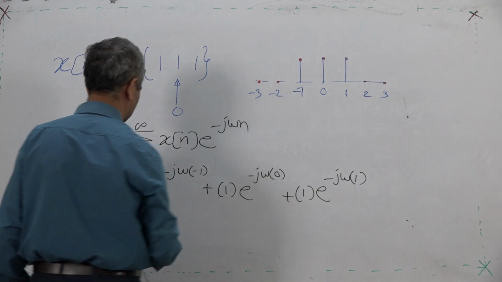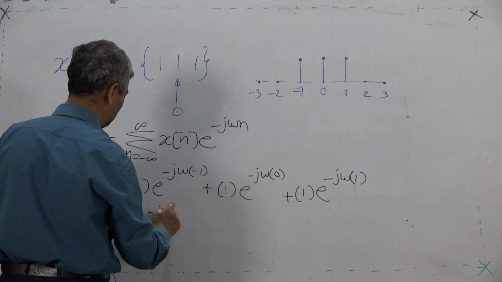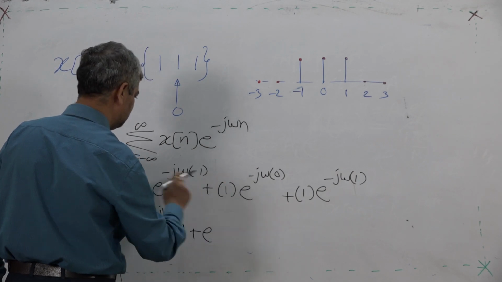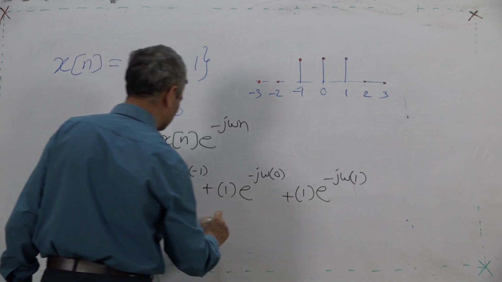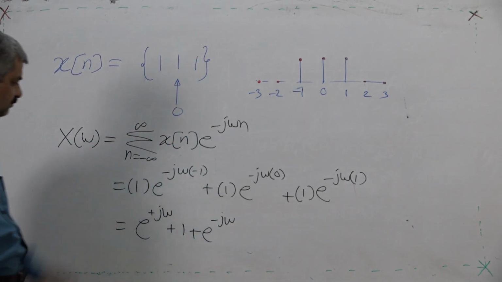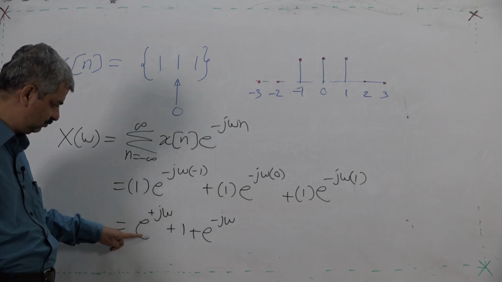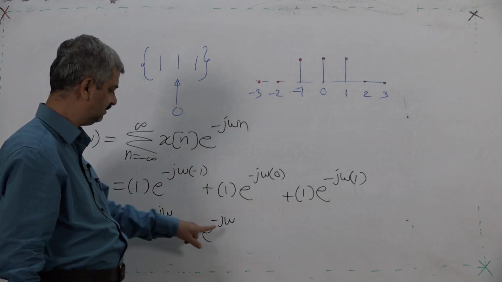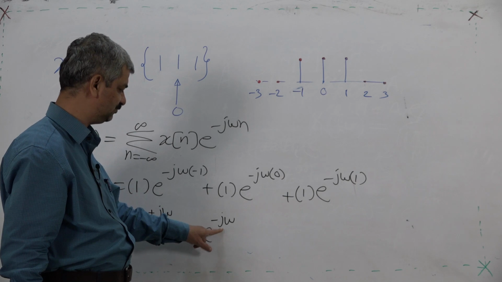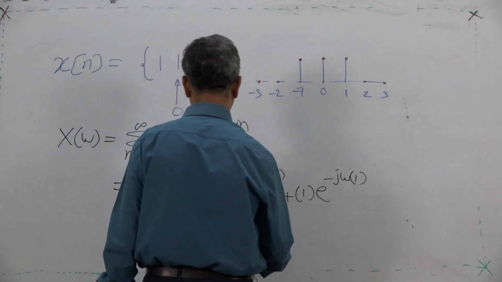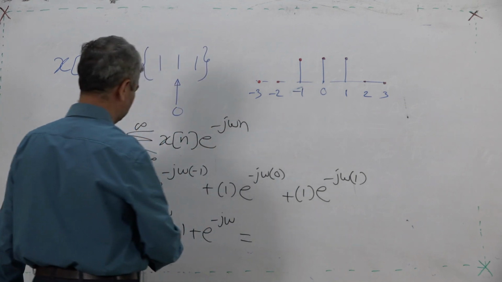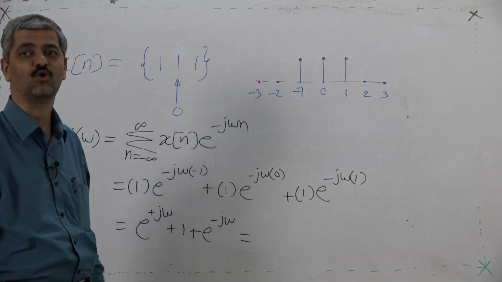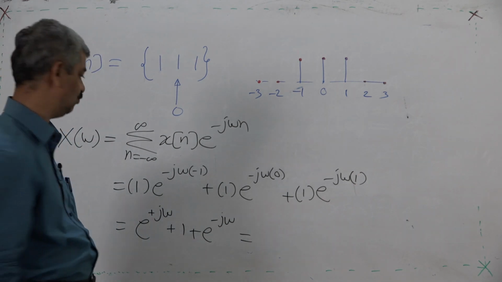So, the signal is e raised to plus j omega plus 1 plus e raised to minus j omega. Now, 1 is as it is, and e raised to j omega plus e raised to minus j omega is what? It is 2 cos omega.